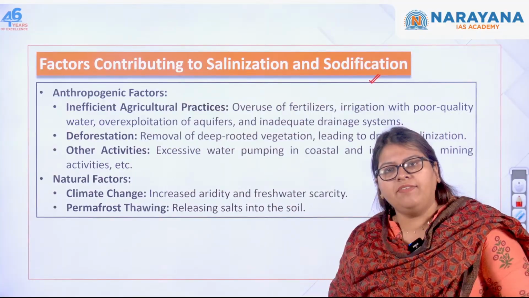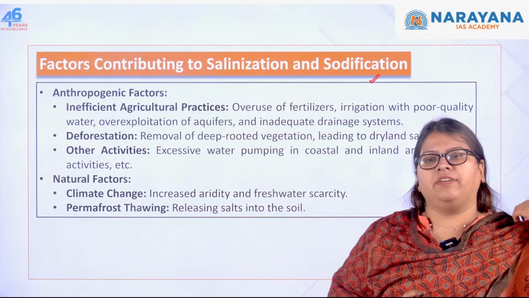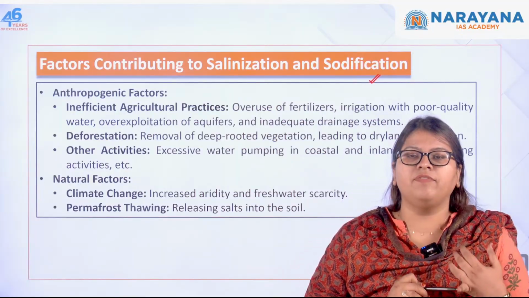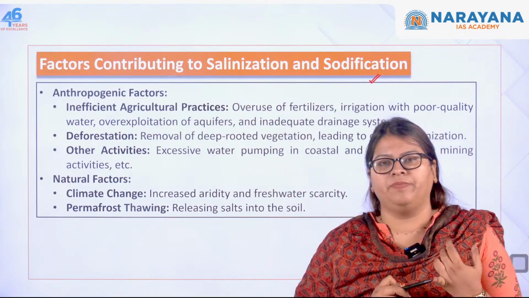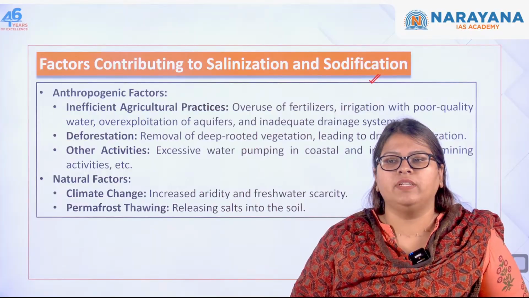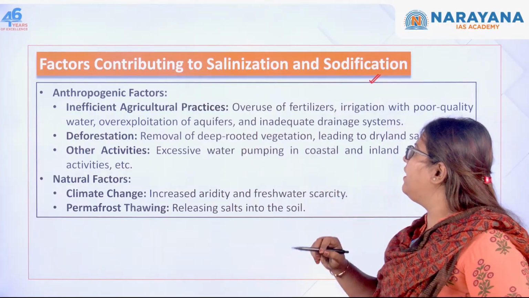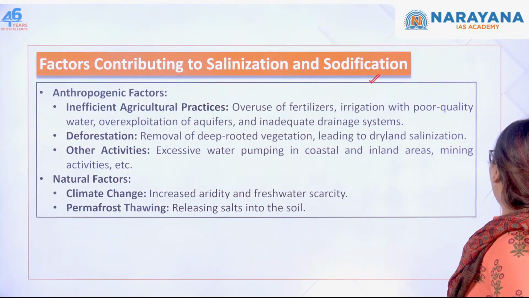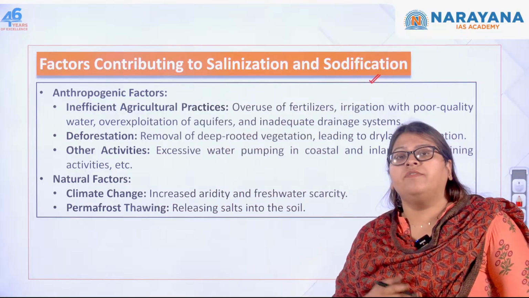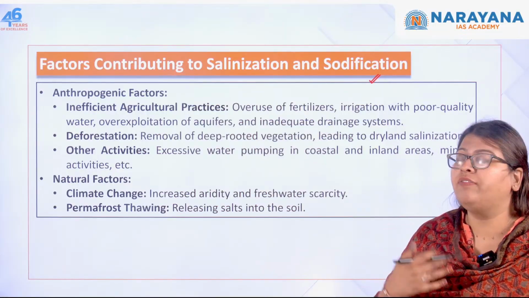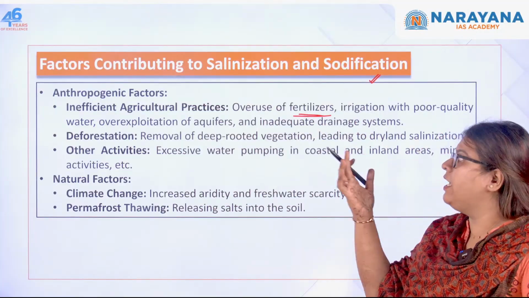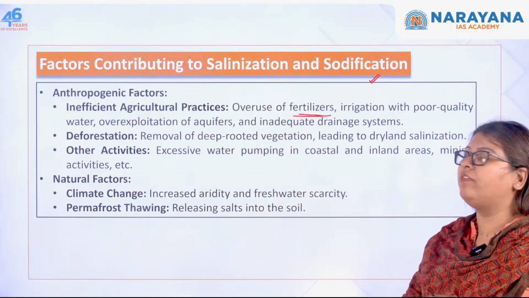First we have the anthropogenic factors. The first one is agriculture, next is deforestation, and next is industrial effluents. In agriculture, there are unsustainable or inefficient practices, for example over usage of fertilizers, irrigation with poor quality water, and over exploitation of the aquifers.